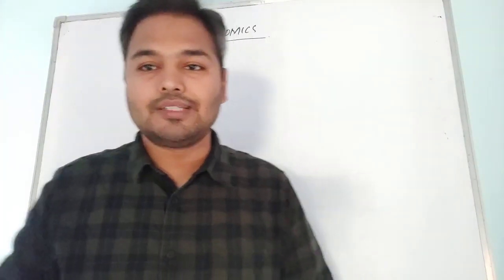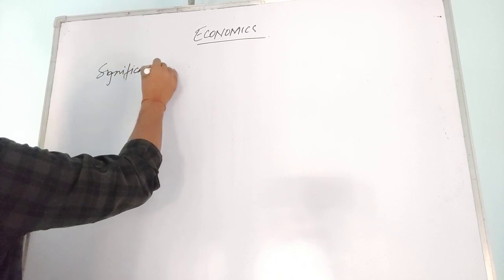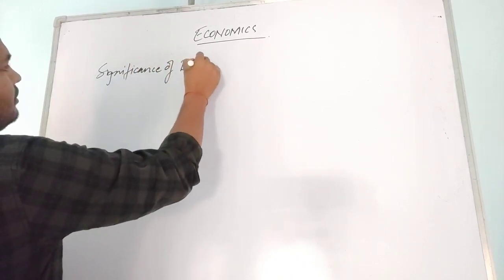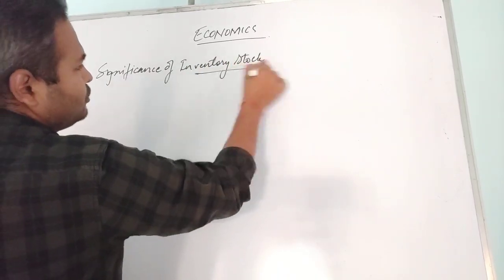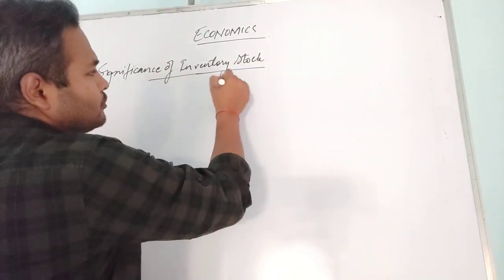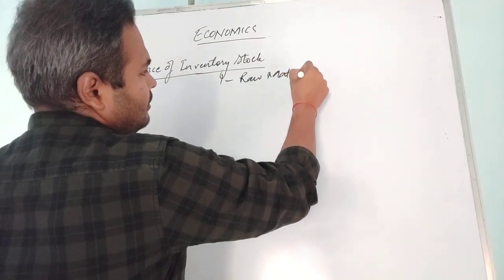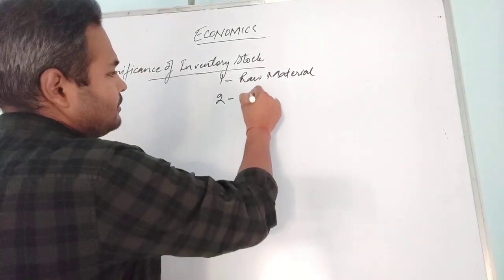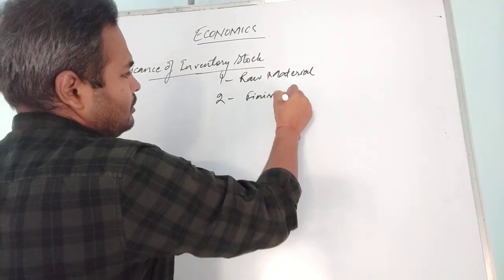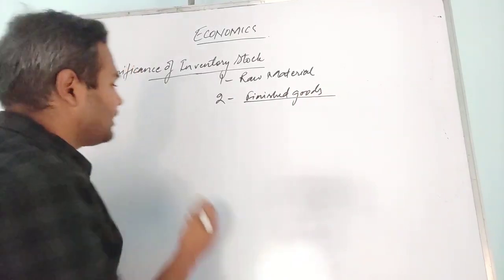Now we talk about the significance of inventory stocks. In this, two terms are associated. First we will discuss the significance of raw material, and then we will discuss the significance of finished products or finished goods. So what is the significance of raw material?